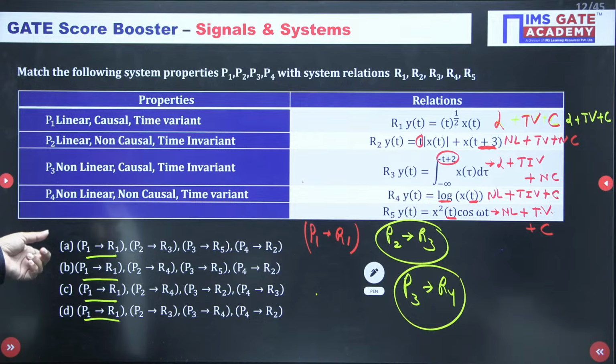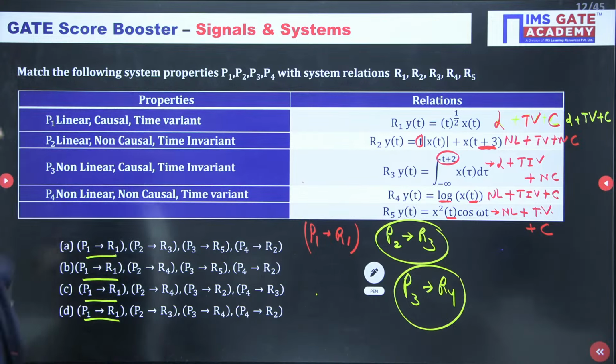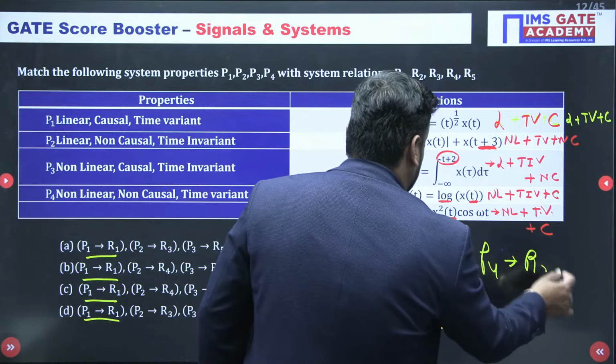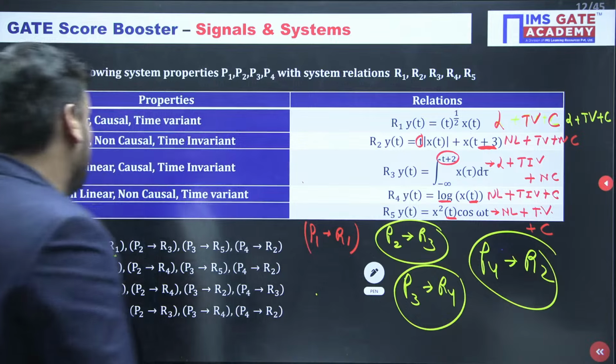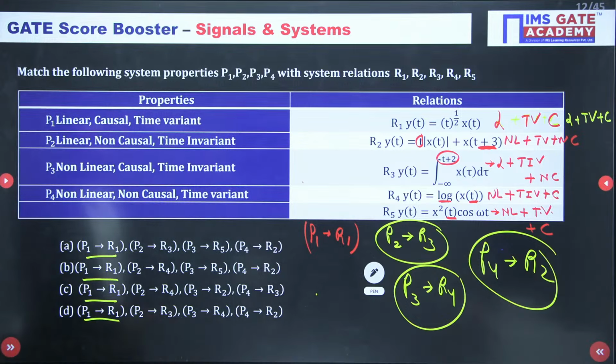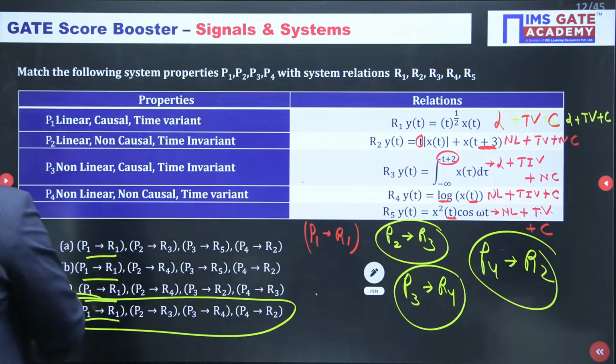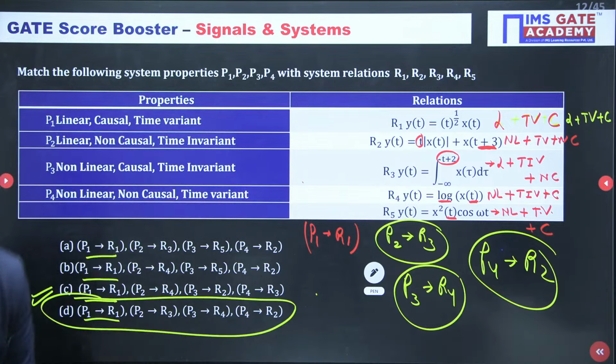Achha, non-linear also, non-causal also, time variant also. So P4 goes to R2, guys. Yes, P4 R2. What is the correct answer? Tell me. P1 R1, P2 R3, P3 R4, P4 R2. Option D for Delhi. Yes. Correct answer is D for Delhi.